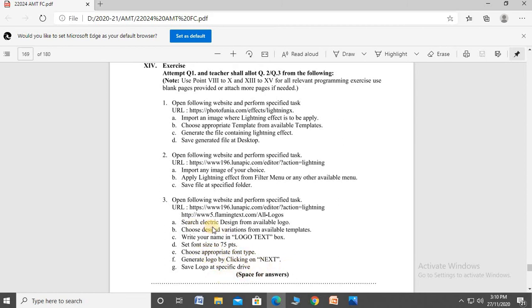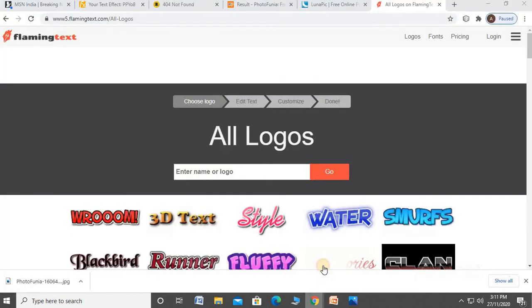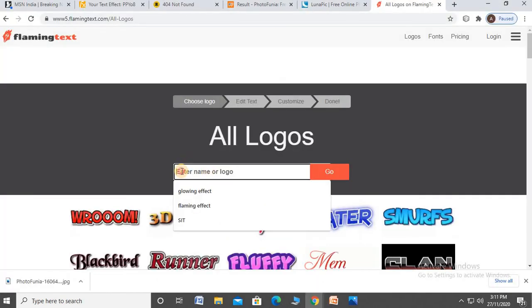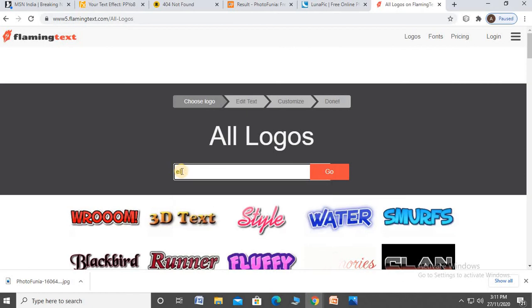Okay, first search the electric design from the available logos. Search it, electric design. Okay, electric.